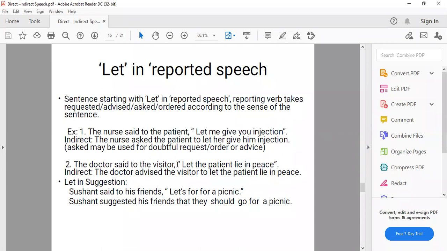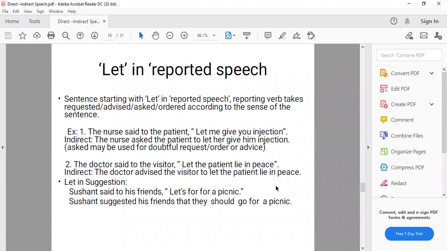The doctor said to the visitor, let the patient lie in peace. The doctor advised the patient, note down advised spelling with S. When we are using it as a verb, it should be S. To let the patient lie in peace. Or it can be changed into this form. The doctor advised the visitor to allow the patient to lie in peace. Or simply to let the patient lie in peace. This is a simple form.